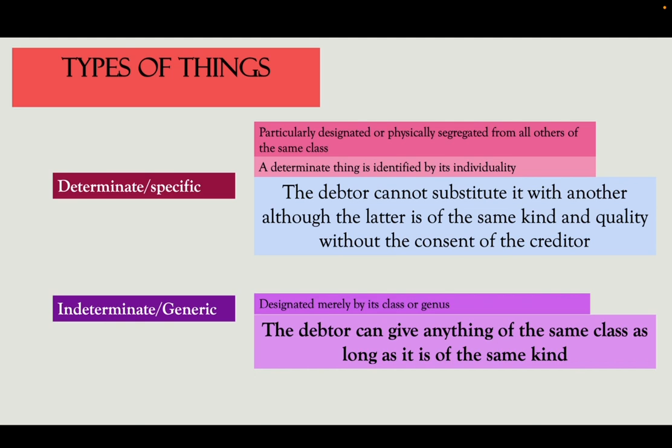Parehas na sila. Karon ang akong baligya nga isa kasako nga bugas na basa sa ulan. Pwede ba ko muhatag sa imuha og maski unsa lang klase nga humay? The answer is yes, because it is indeterminate or generic. The debtor can give anything of the same class as long as it is of the same kind.